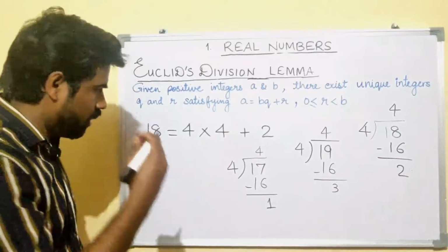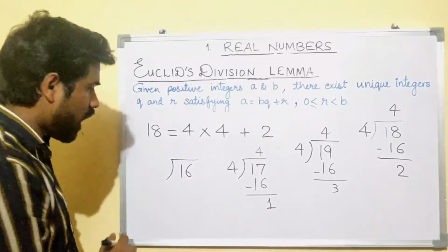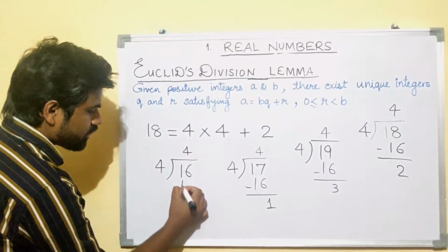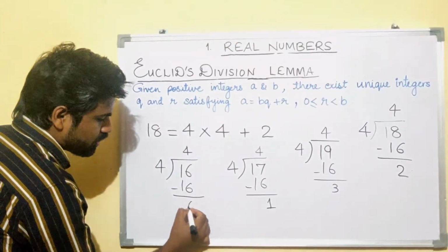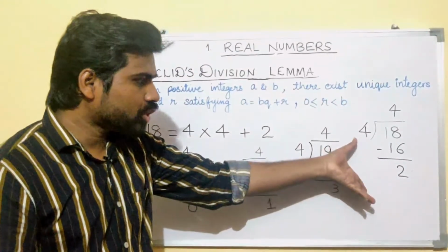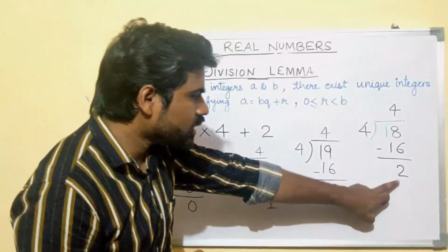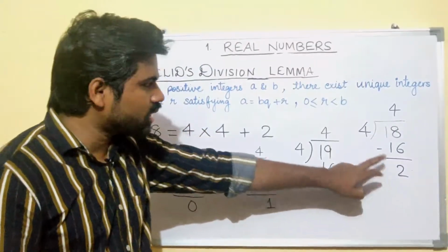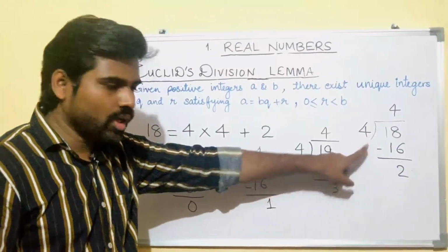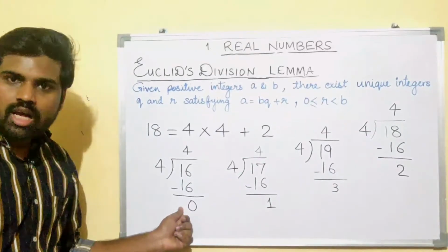Let us take one more example. Instead of 17, I am now taking 16 as the dividend and 4 as your divisor. You will get 4 4s are 16 and the remainder will be 0. Why did I take so many examples? You are mature enough to understand through one example only. But I wanted to make you understand that the remainder is always lesser than the divisor. You can see here it is 2 which is lesser than 4, it is 3 which is lesser than 4, it is 1 and here it is 0.